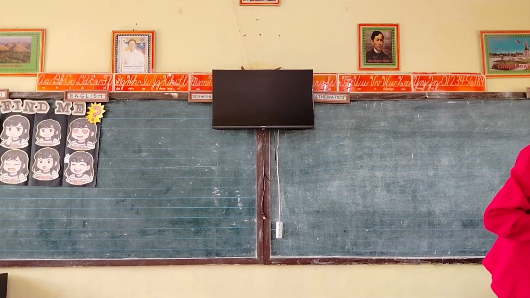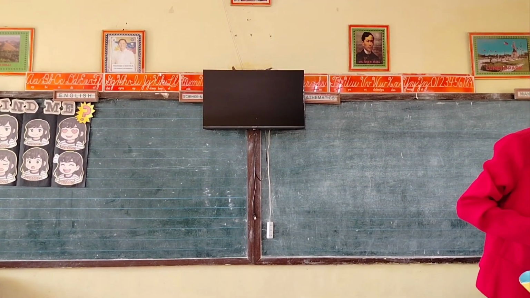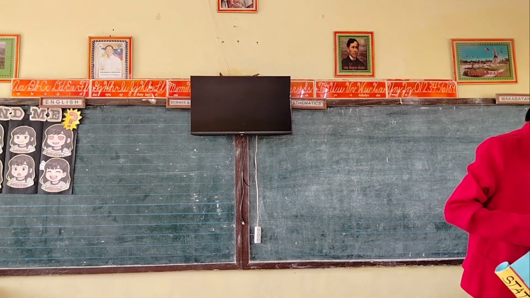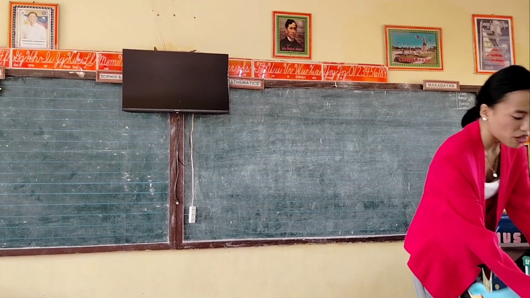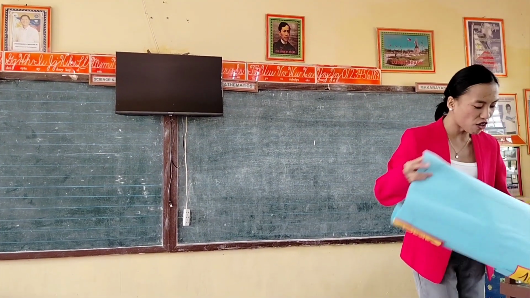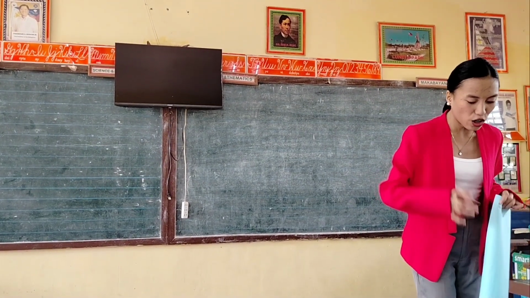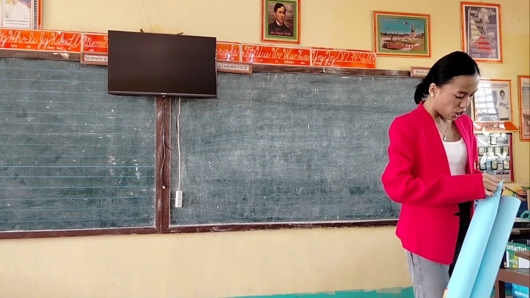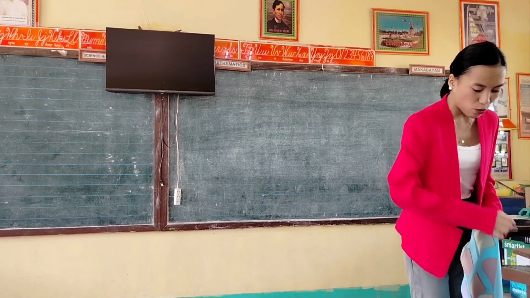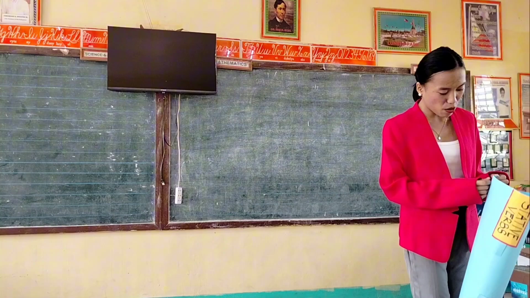I want you to observe each picture and tell me what kind of verbs they portray, whether it's a verb that shows action or a verb that shows feelings or emotions. And after that, you will put them into our worksheet table.